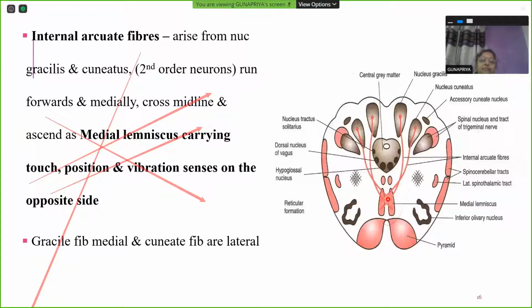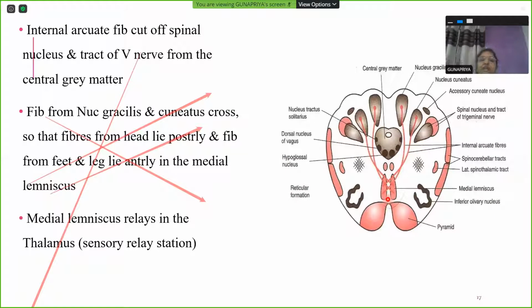So what is medial lemniscus made up of? It is made up of sensory fibers consisting of touch, position and vibration senses from the opposite side of the body, with the fibers coming from the gracile nucleus being medial in position and the fibers coming from the cuneate nucleus being lateral in position, and these are second order neurons. So they have originated from these nuclei. They travel anteriorly, cross the midline and ascend as medial lemniscus. That's why this level is known as sensory decussation level.